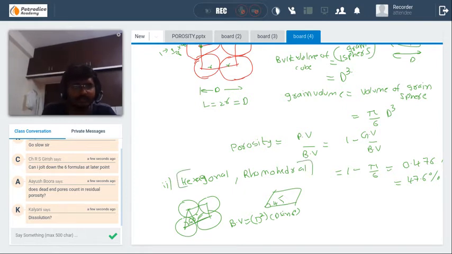Okay, try to do this yourself. If not, I will explain it to you tomorrow. If you have any doubts, try to solve this too. Hexagonal and rhombohedral: it has a theta of 60 degrees. It has a theta of 45 degrees.